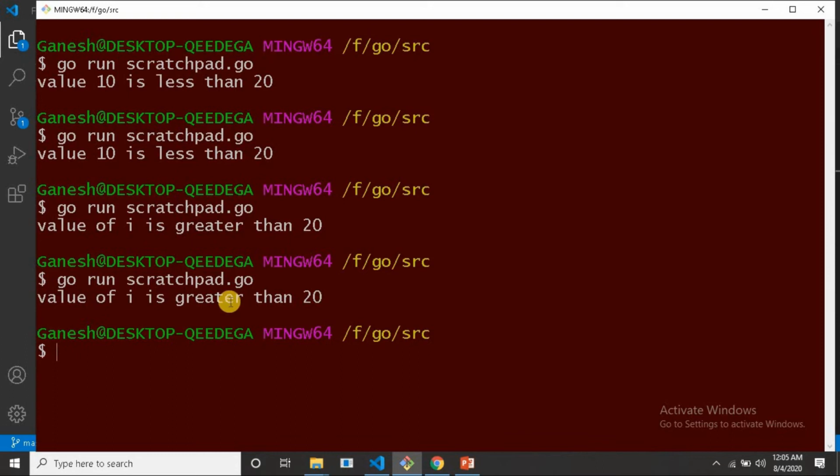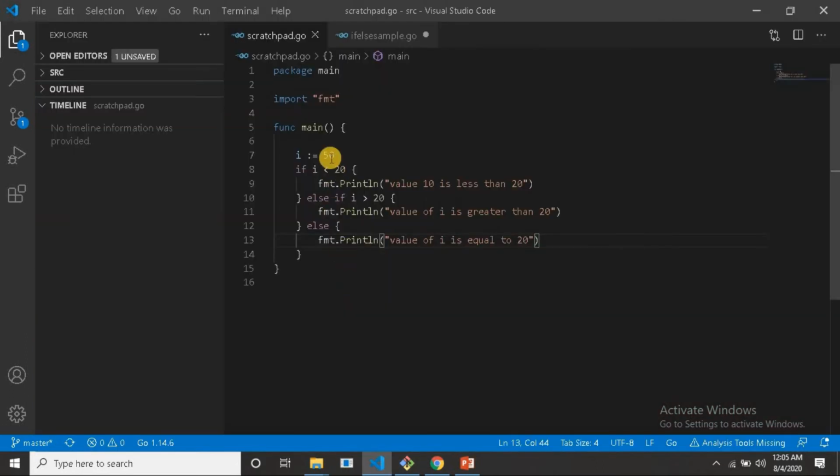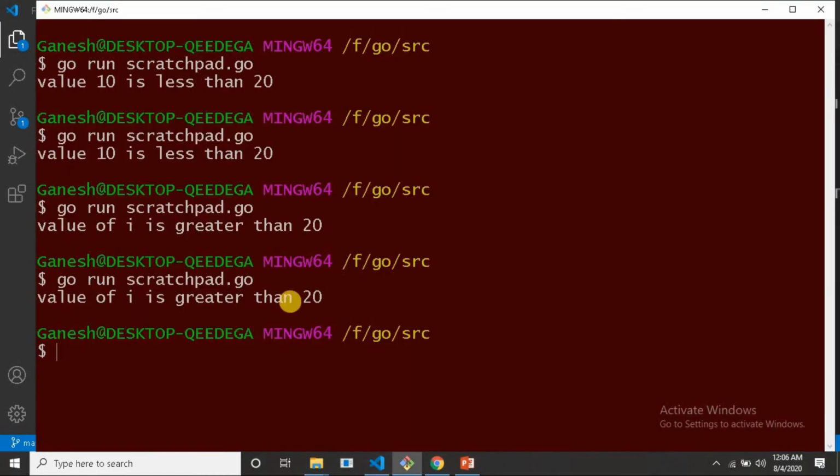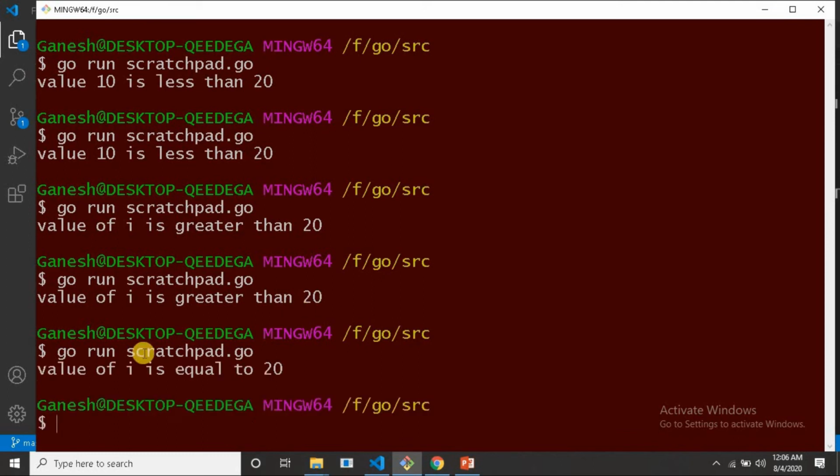Yeah, it's saying that value of i is greater than 20, right? Now I am changing the value from 50 to 20. I am saving it. Now this condition will not be satisfied because the value is 20, and 20 less than 20 is not true. Same like that, 20 greater than 20 is also not true, so it will not print this statement. So the control will come to the else statement and it should print "value of i is equal to 20". I am saving this program and executing it. Yeah, value of i is equal to 20.